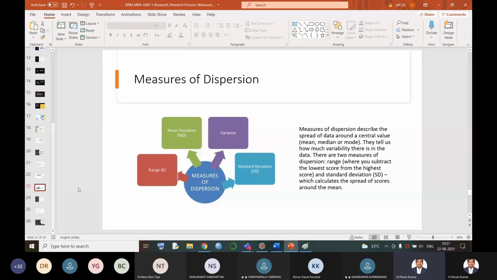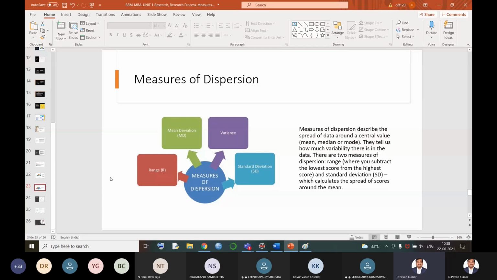After that, we have the concept of measures of dispersion. Dispersion means scatteredness of the observations from the actual mean. See, in a general scenario, once our college has started, all the students will come from different places to the college, and once the class is finished, immediately you'll go to different places, that means your home.